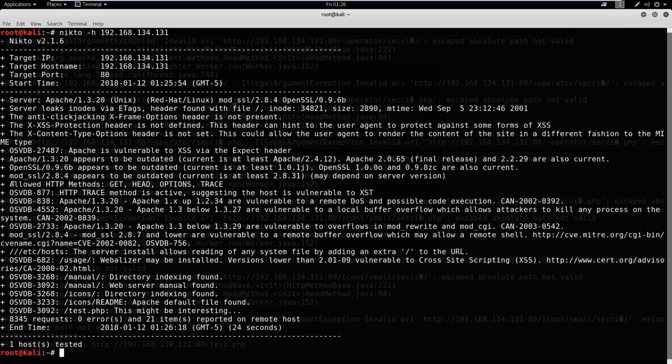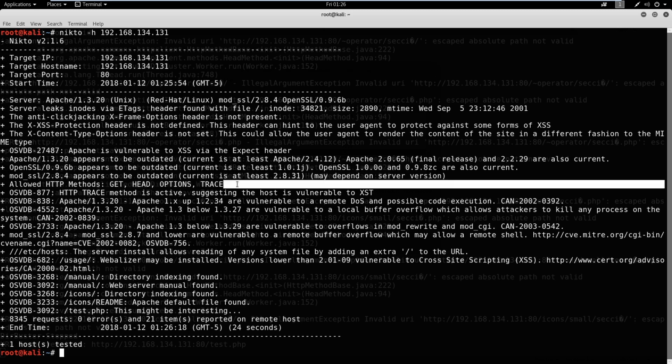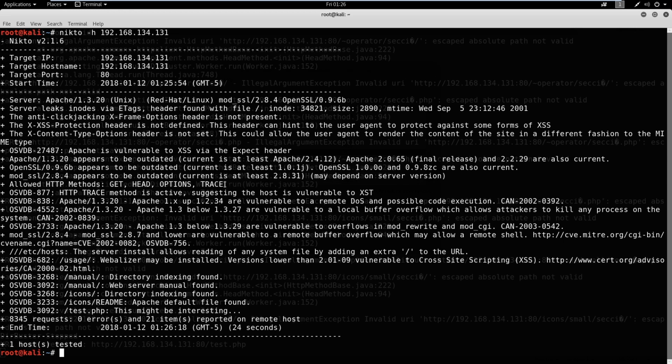Another interesting thing is when you see the HTTP methods. So the GET, HEAD, OPTIONS, TRACE. These are nothing, but if you see something along the lines of PUT or a DELETE or remove option, that's something you might want to be interested in. But as of right now, you can look through these and see.